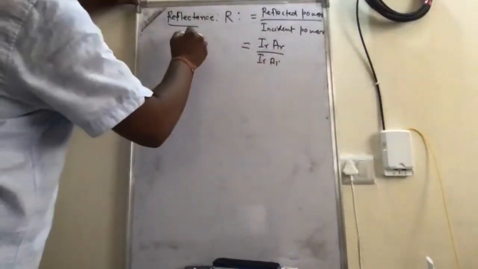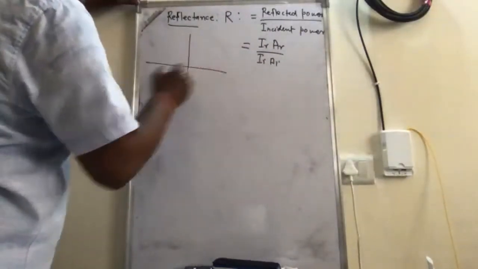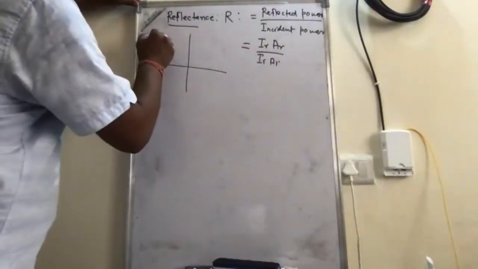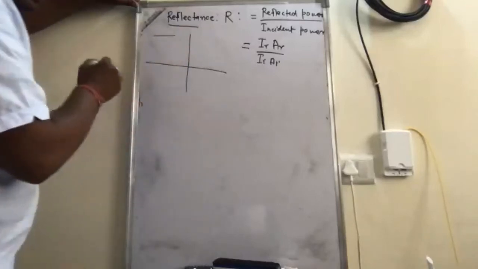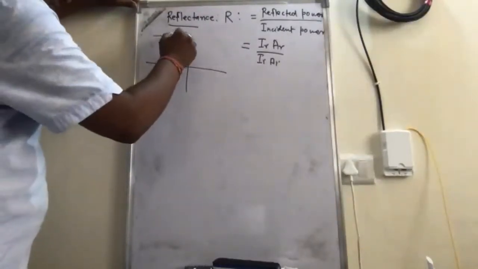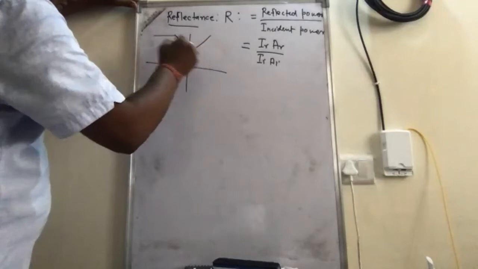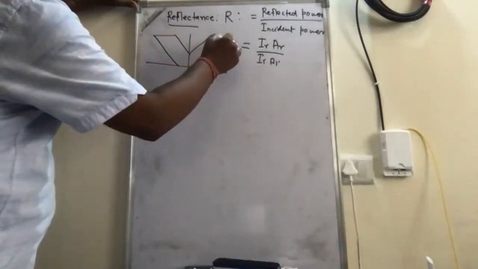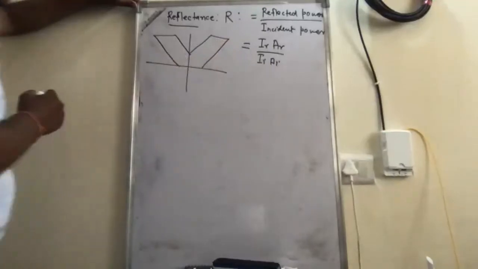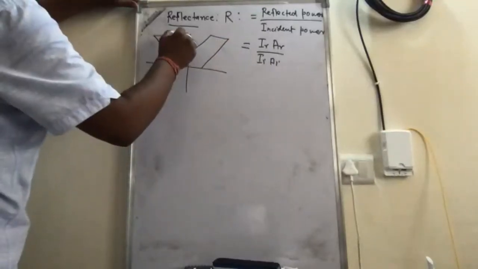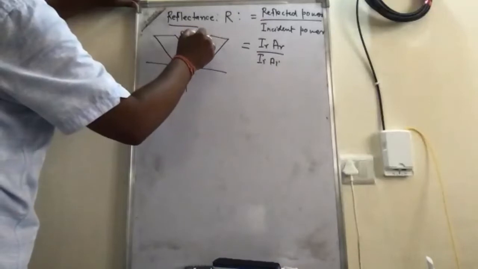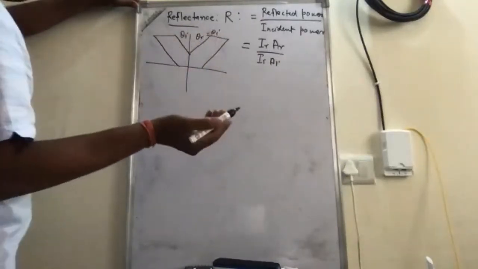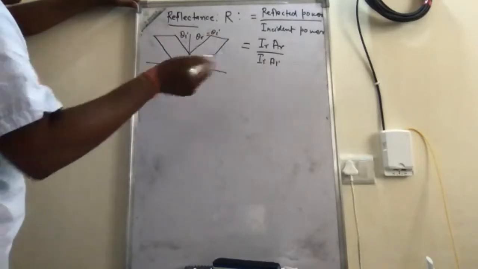So for example, suppose this light is incident like this, and then it is reflected like this. So we know that this is the angle theta I, this is the angle theta R, and this is also equal to theta I, where the angle of incidence is equal to angle of reflection.